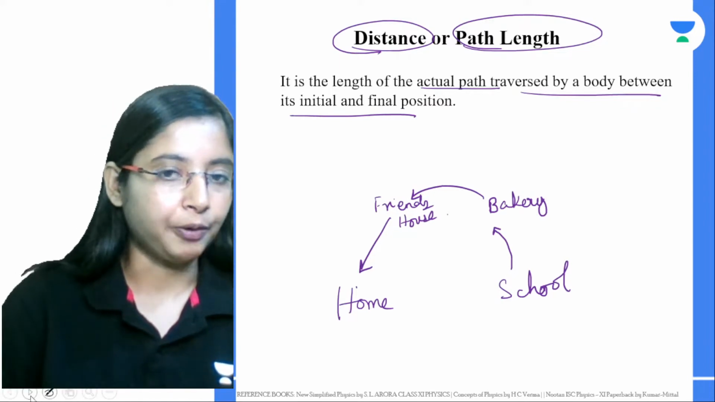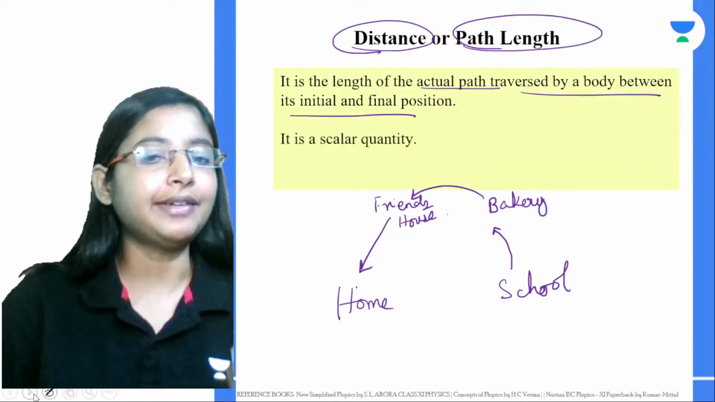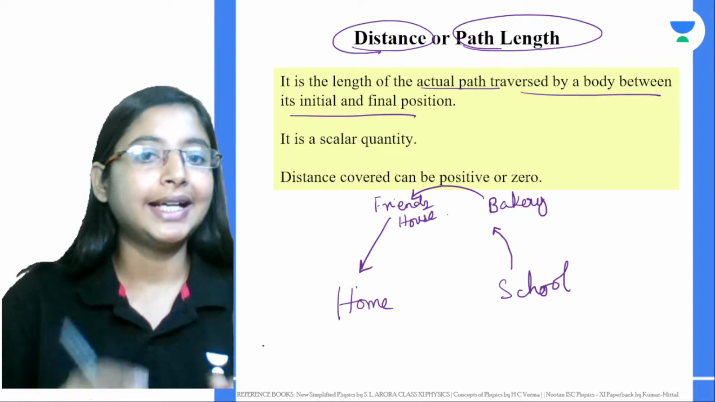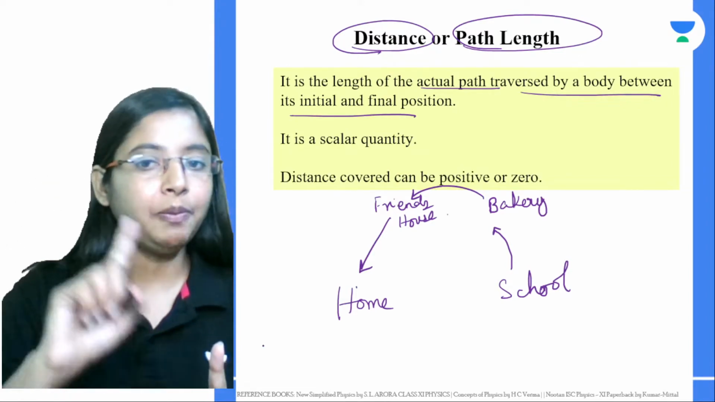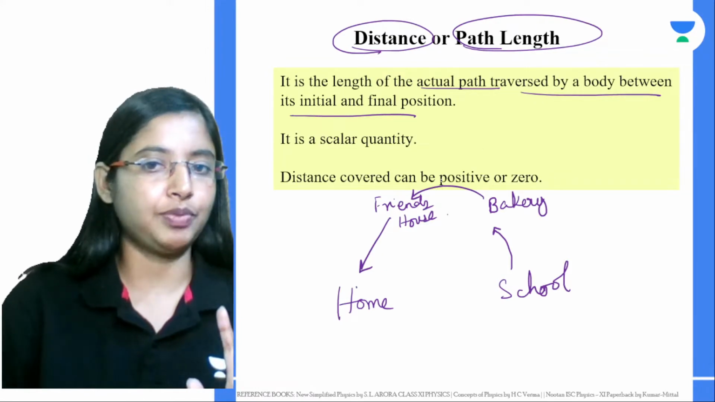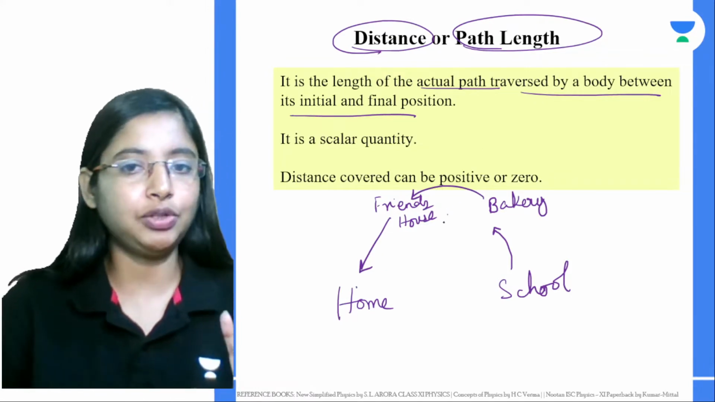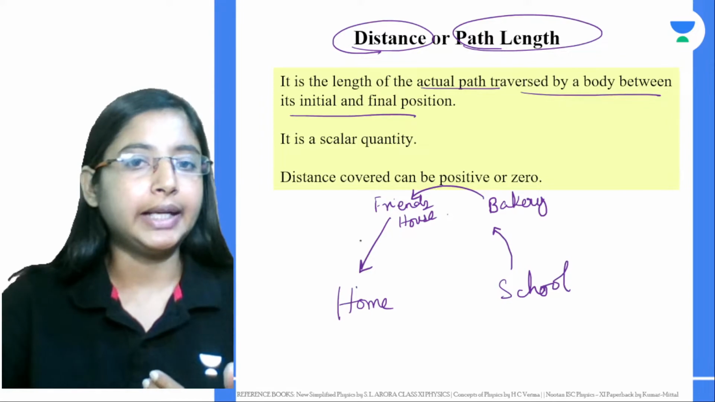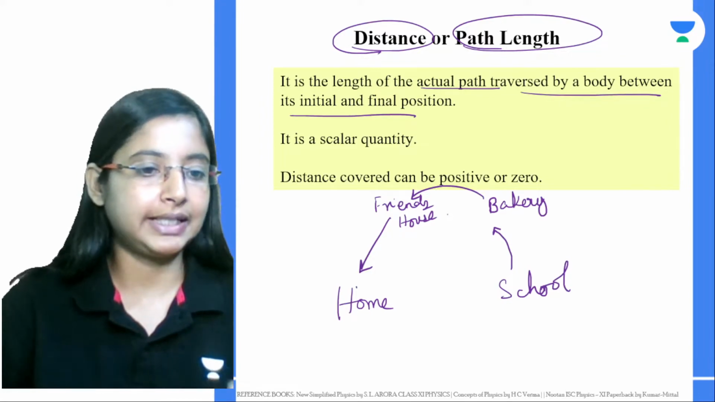All right. Now, this particular distance is a scalar quantity. Distance covered can only be positive or zero. We have done this in previous classes, so I'm just going to quickly go on. If you have any doubts, you can ask me. All right. Now, this is basically the concept of distance.